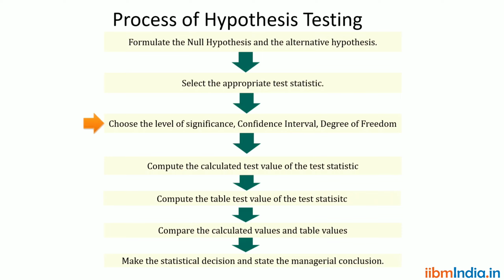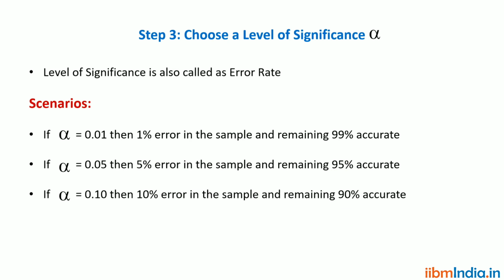If the rejection area is in the left hand side, then it is left tail test. Right hand side means right tail test. If the lesser than or equal to 0 means lesser than symbol is there, then it is right tail test. Greater than symbol means left tail test. Okay, that is step 2. Now, when we go for step 3, choosing the level of significance, confidence interval, and degree of freedom. These are all the third step. What is meant by level of significance?